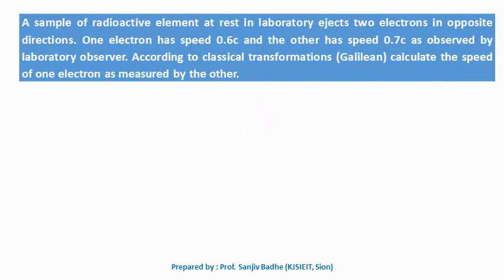This is the second problem. A sample of a radioactive element at rest in the laboratory ejects 2 electrons in opposite directions. One electron has speed 0.6c and the other has 0.7c as observed by the laboratory observer. According to classical transformation, that is Galilean transformation, calculate the speed of one electron as measured by the other.